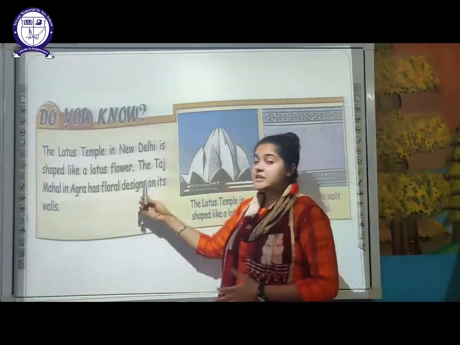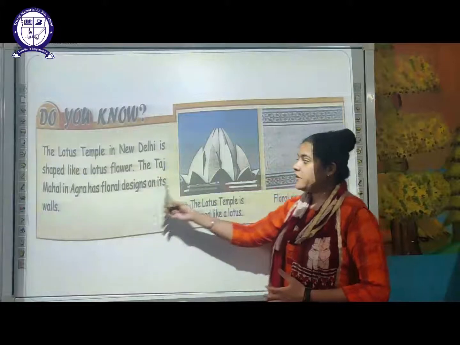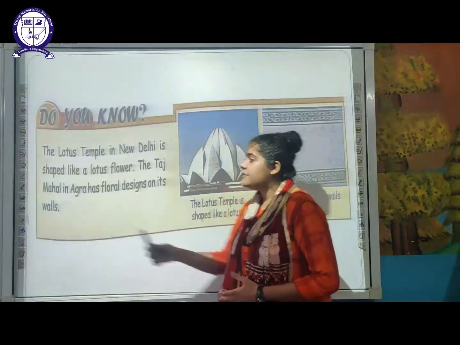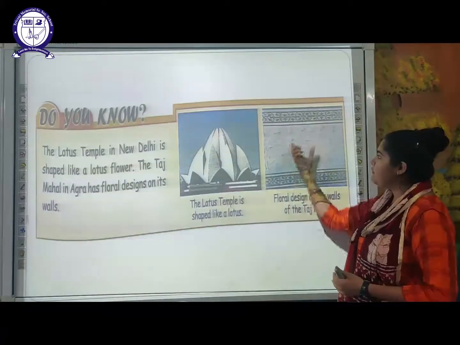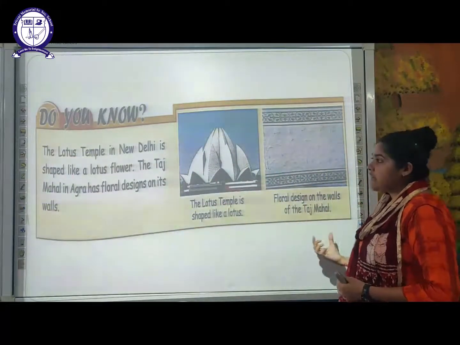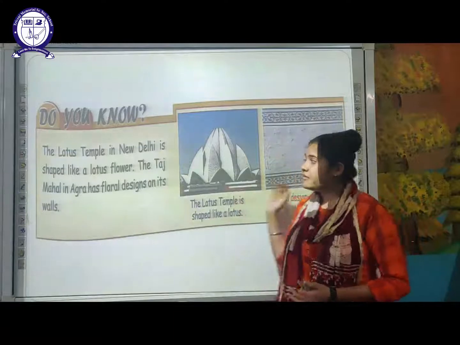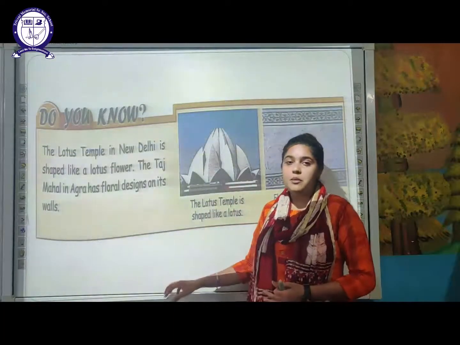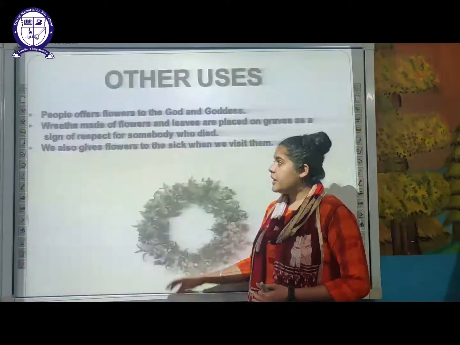Next is the Taj Mahal, which is very famous. It is situated in Agra. It has floral design on its wall. So here you can see the floral designs on the wall of the Taj Mahal. So this is also a specific example of how flowers are important and how they are being used.